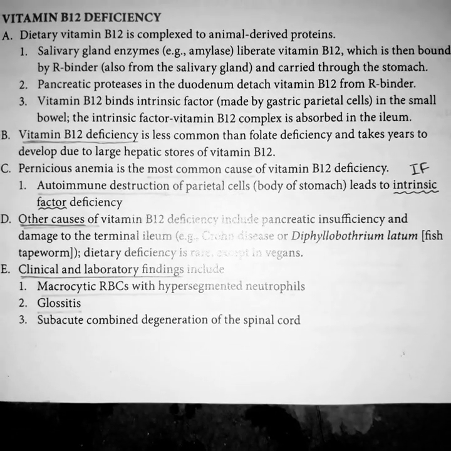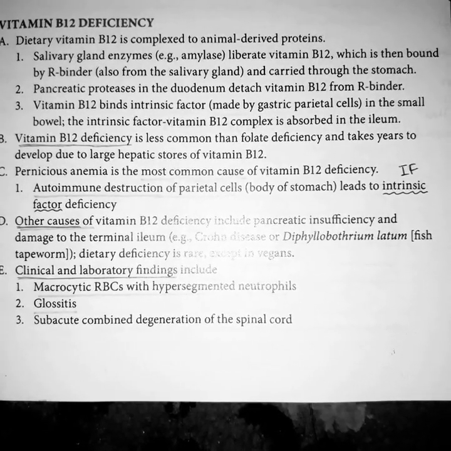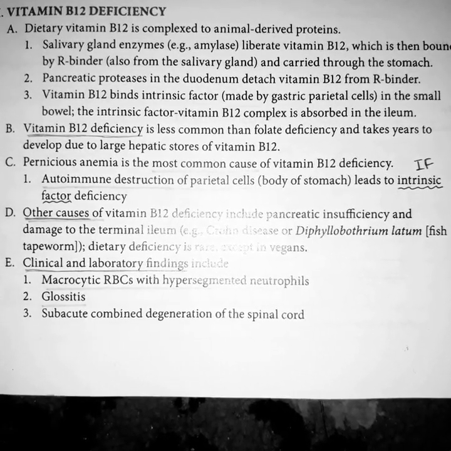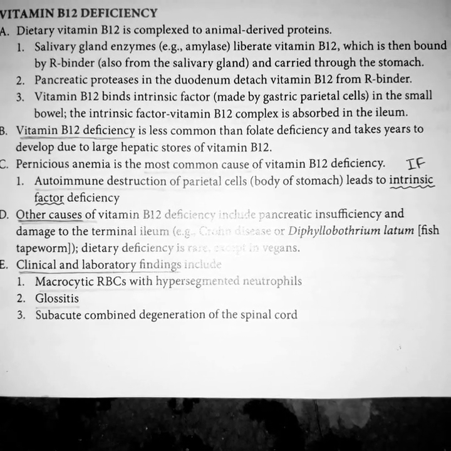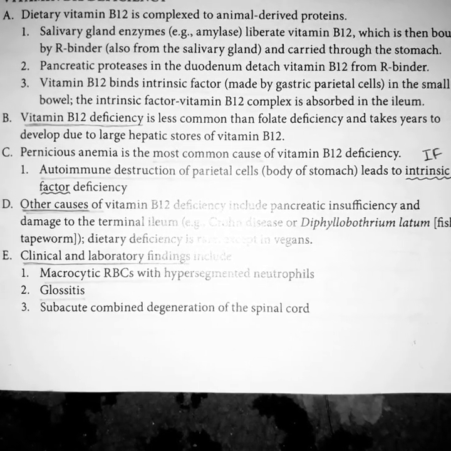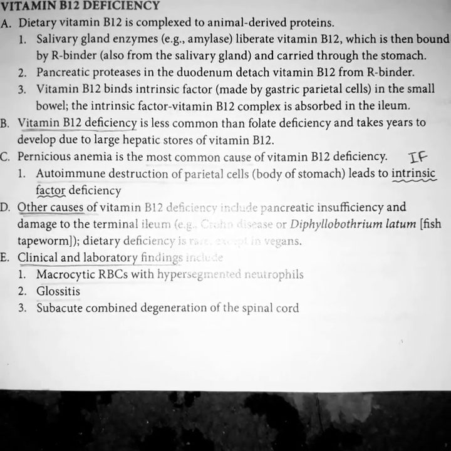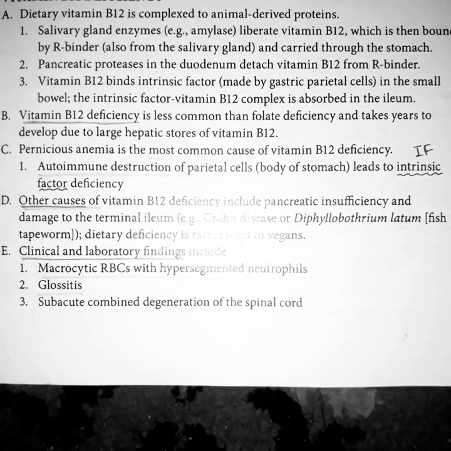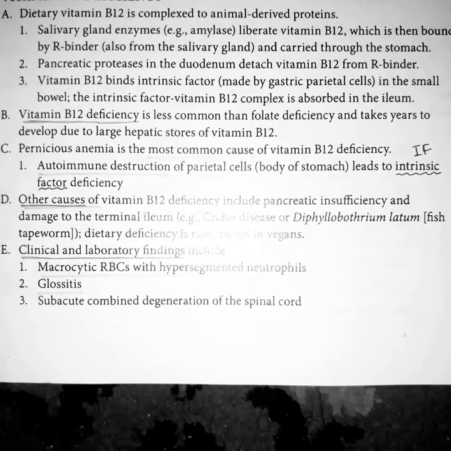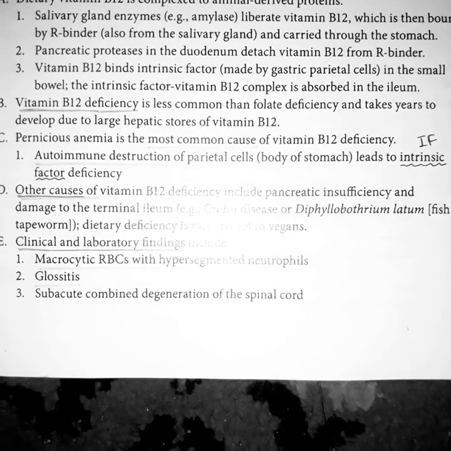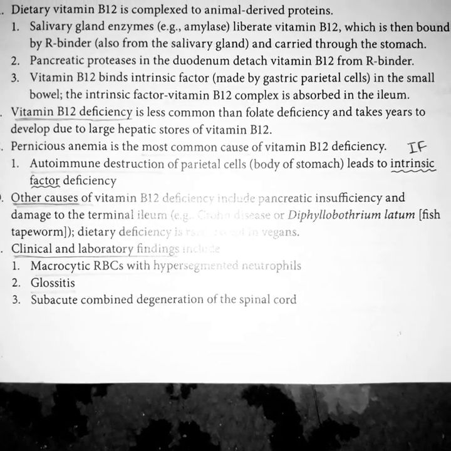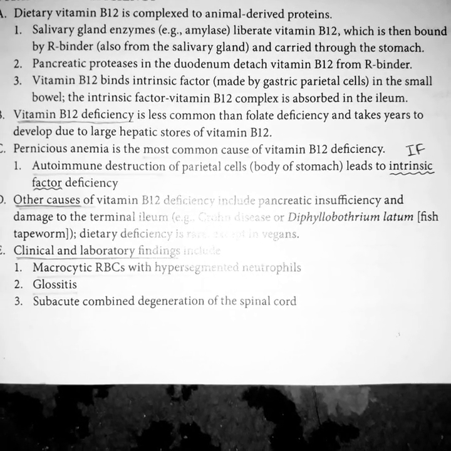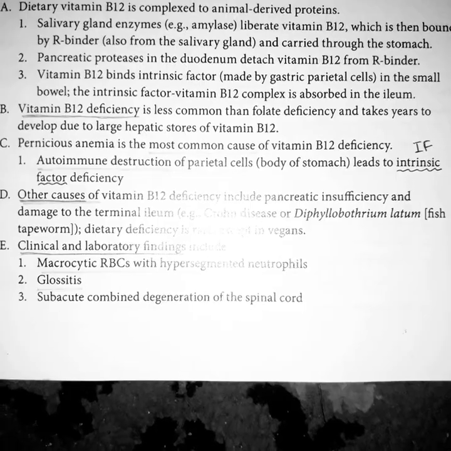Vitamin B12 deficiency is less common than folate deficiency. It takes years to develop due to large hepatic stores of vitamin B12. Pernicious anemia is the most common cause of vitamin B12 deficiency. Pernicious anemia includes autoimmune destruction of parietal cells that are present in the body of the stomach, which leads to intrinsic factor deficiency.